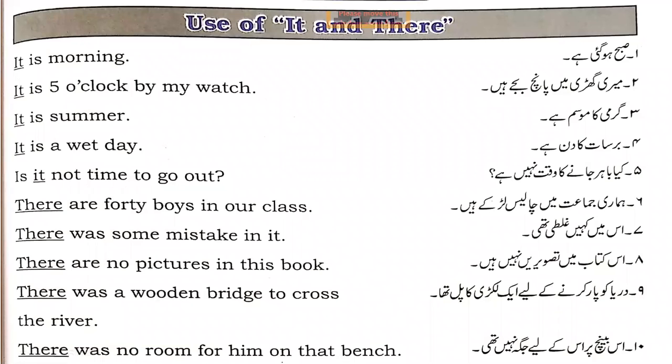There was some mistake in it. इसमें कहीं गलती थी. There was no room for him on that bench. Room means space here. इस bench पर उसके लिए जगह नहीं थी.